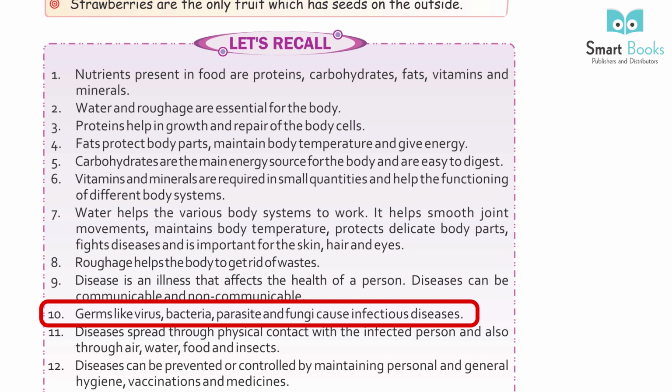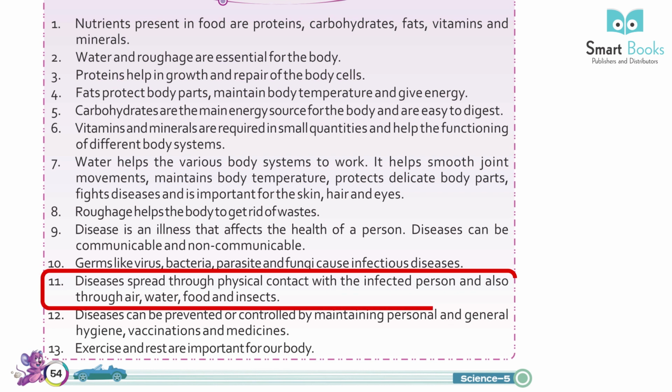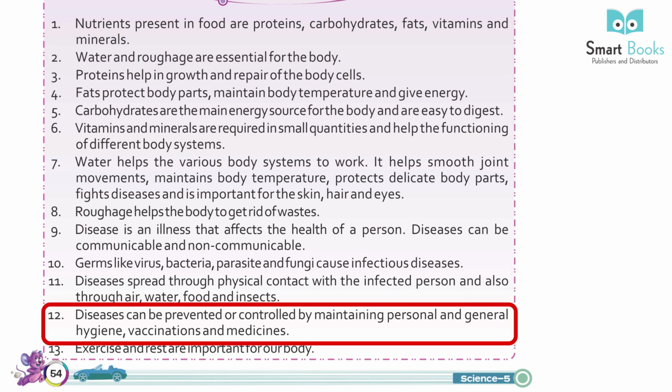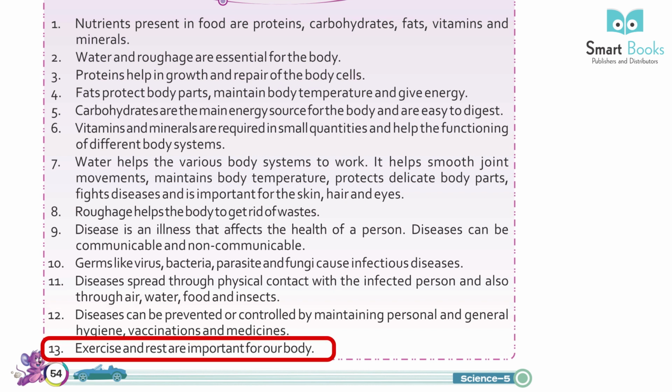10. Germs like virus, bacteria, parasite and fungi cause infectious diseases. 11. Diseases spread through physical contact with the infected person and also through air, water, food, and insects. 12. Diseases can be prevented or controlled by maintaining personal and general hygiene, vaccinations and medicines. 13. Exercise and rest are important for our body.